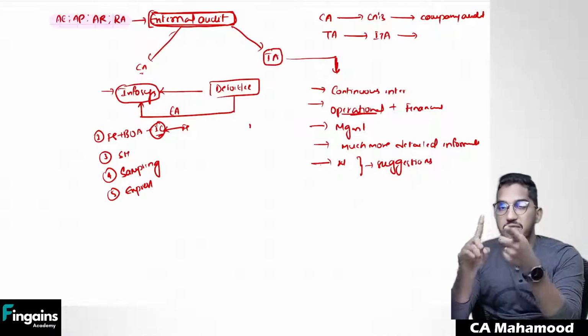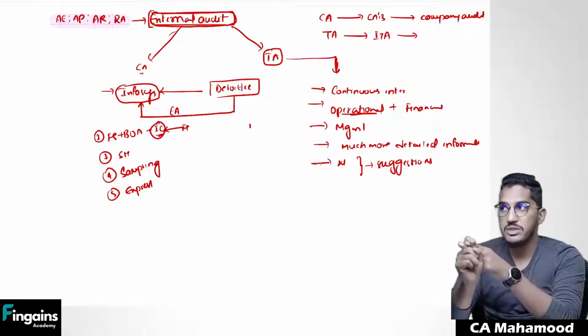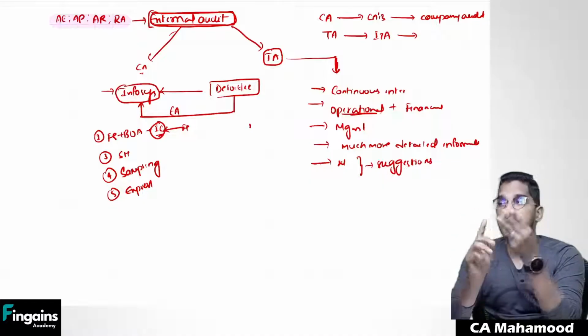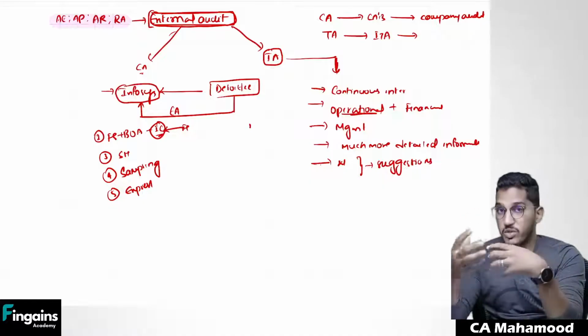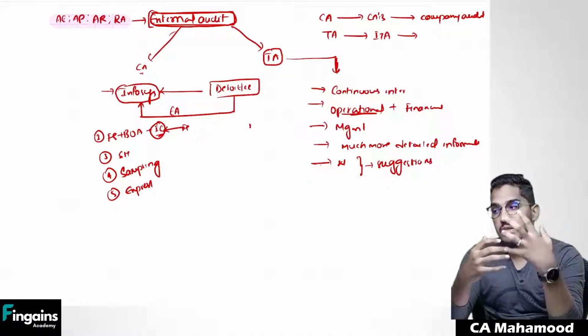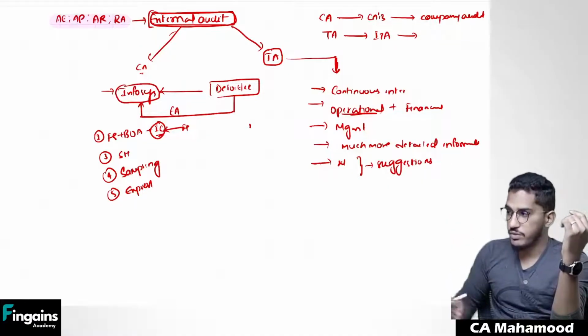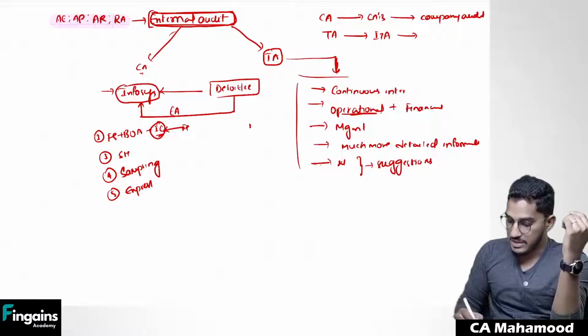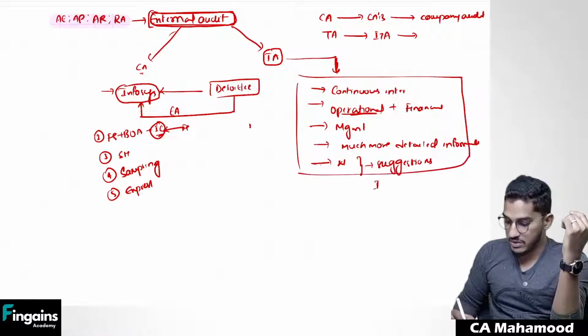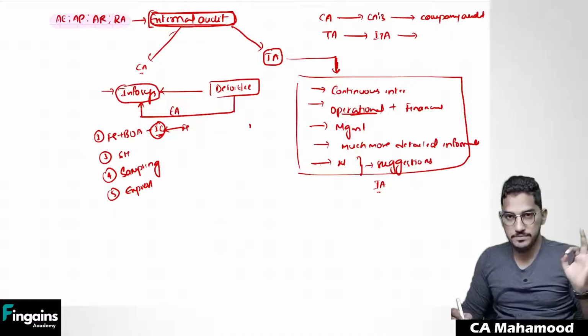Like there will be continuous interaction. The auditor is going to concentrate on operational aspects, and he will report to the management. He will do much more detailed verification, and also he will work for overall development of the organization. And the kind of audit which fulfills all these things is internal audit. This is what basically we call internal audit.